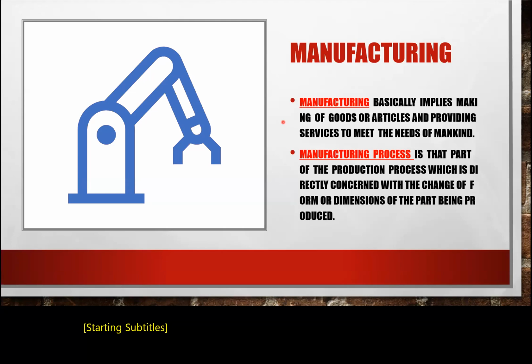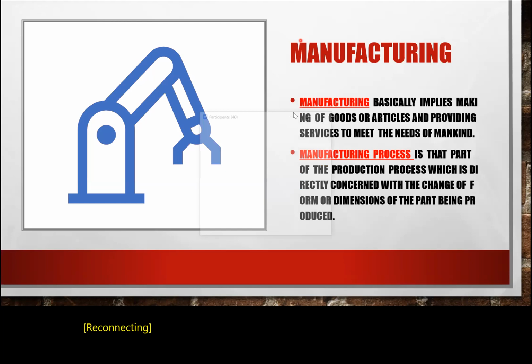Manufacturing process means the steps or processes involved for the finished product. So the process involved for the production of that article or goods is called the manufacturing process.